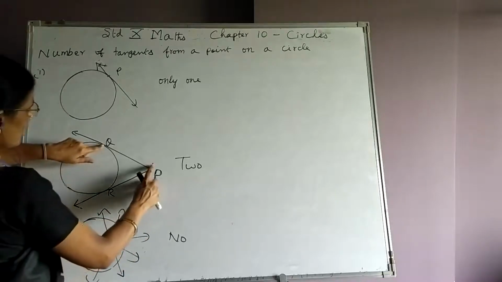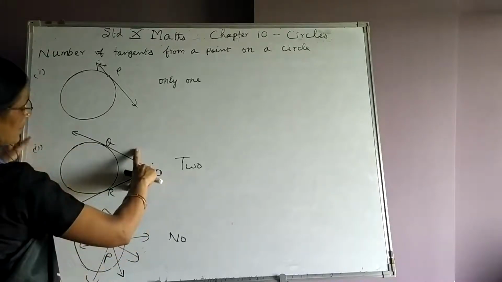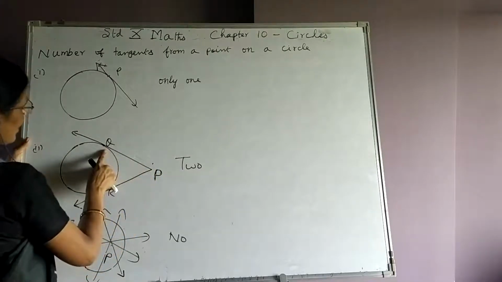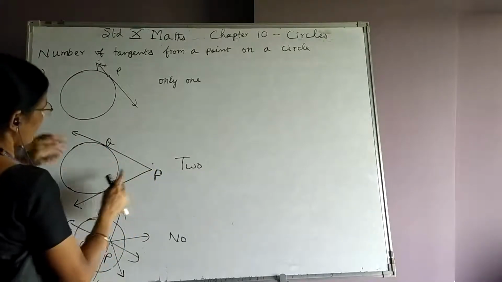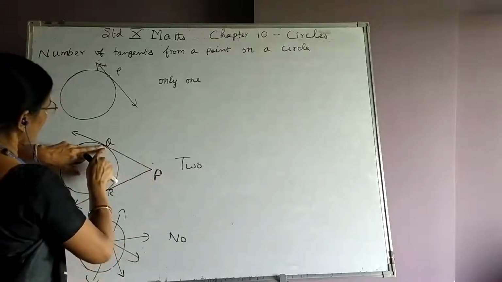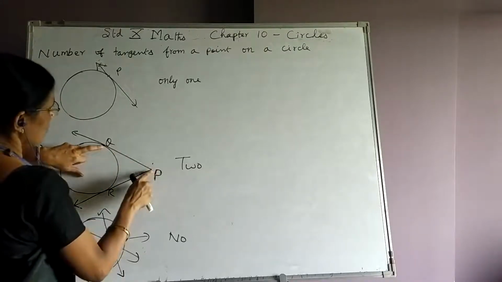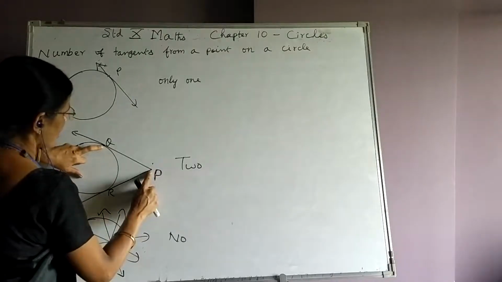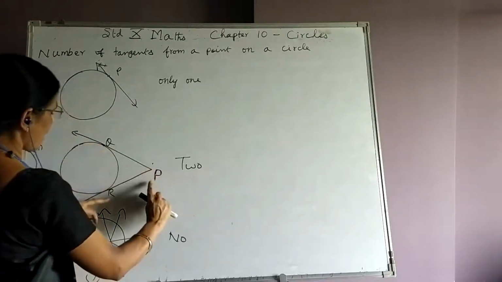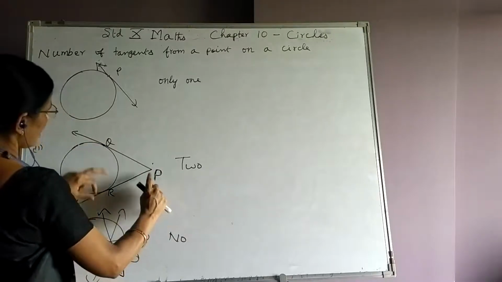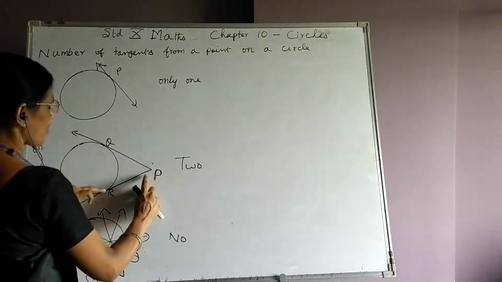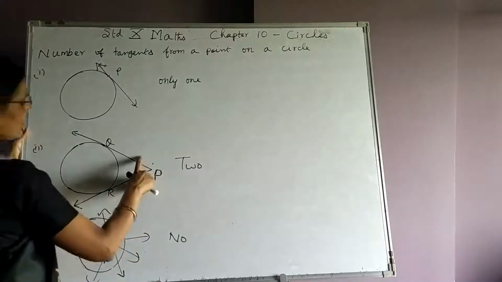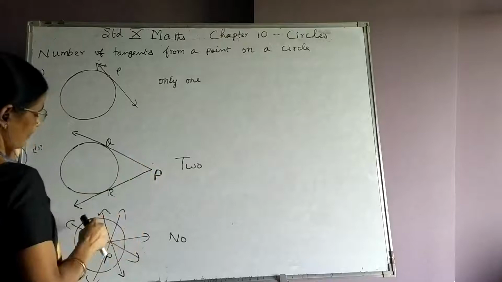But if you measure PQ and PR, we will get the lengths equal. PQ is called the length of the tangent. So how is the length of the tangent defined? It is the distance between the point of contact and the exterior point from which the tangent is drawn. So PQ is the length of the tangent, PR is also the length of the tangent. If you measure the lengths of PQ and PR, we'll get that these two are equal, and we are going to learn a theorem regarding this.